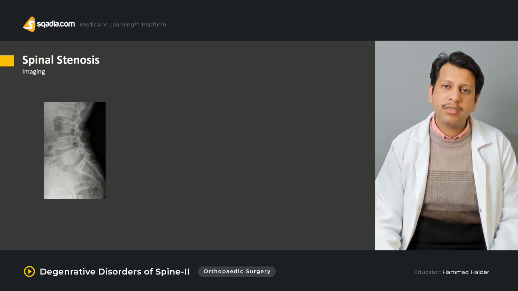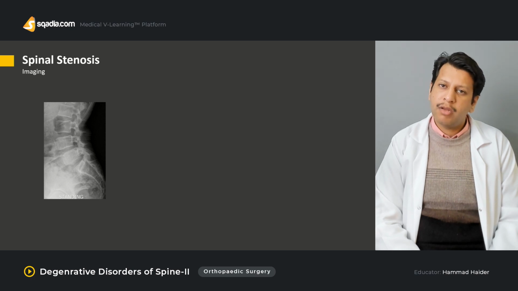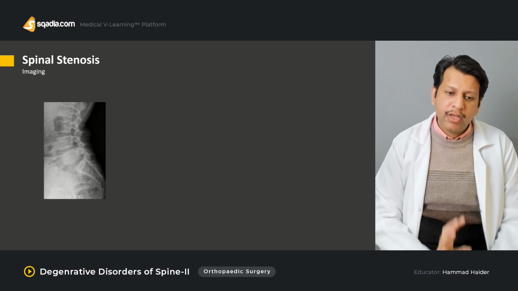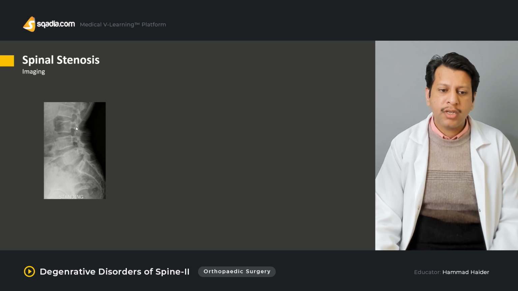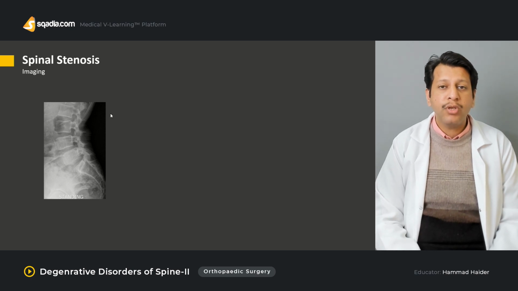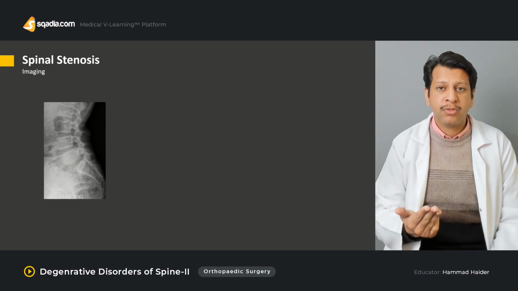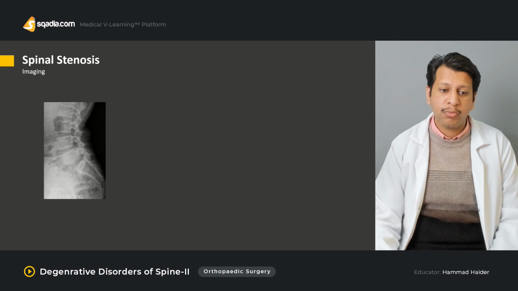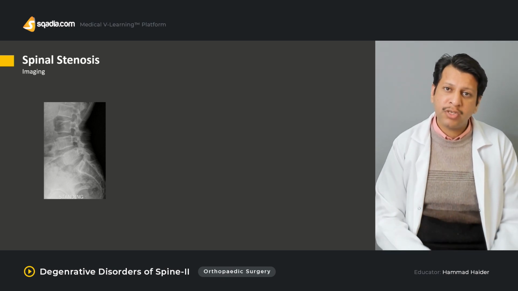Imaging, and always the first and foremost is the X-ray, AP and lateral view of the lumbosacral spine. When we are going for lumbosacral spine X-rays, we have to look for certain causes. As I told you, the bony causes may be very much visible. There could be facet joint arthropathy, facet joint spurs, uncinate process spurs. There could be spondylolisthesis as well, one vertebra slipping over another and eventually leading to some form of stenosis.